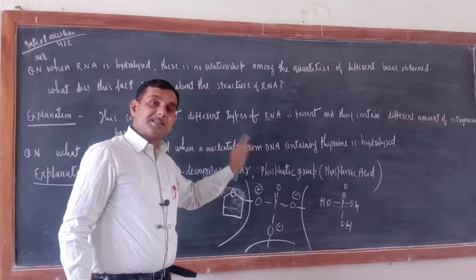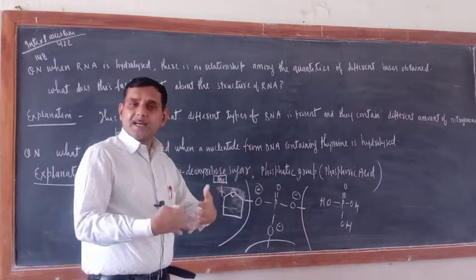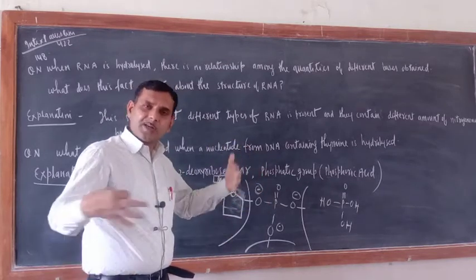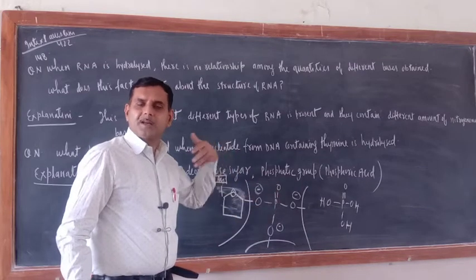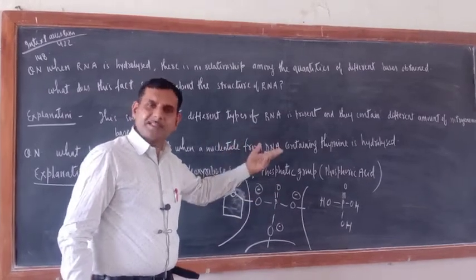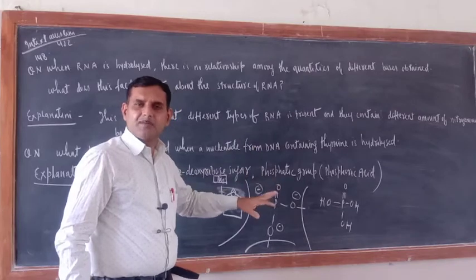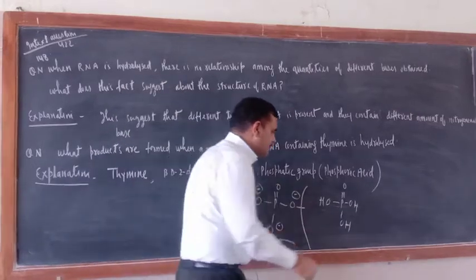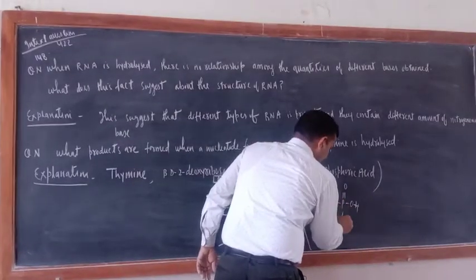Okay. Similarly, when nucleotides are joined together, so of course in nucleotide the phosphatic group would be there, but who will react? Phosphoric acid only will react, and during the course of reaction it will replace these 3H. Okay. So remember this one.